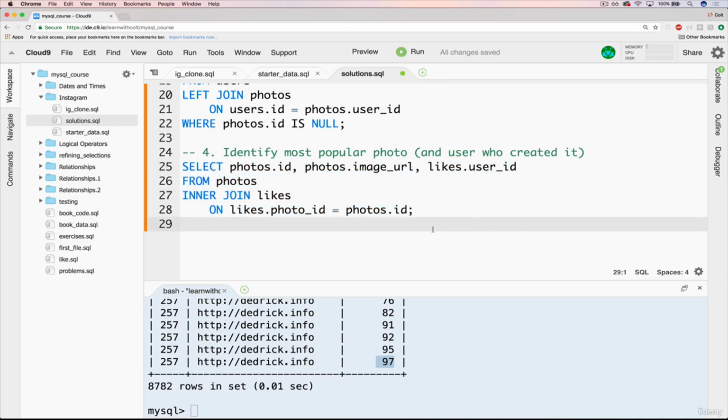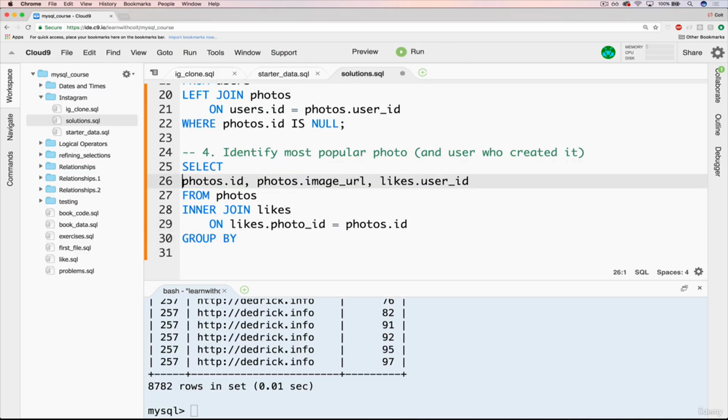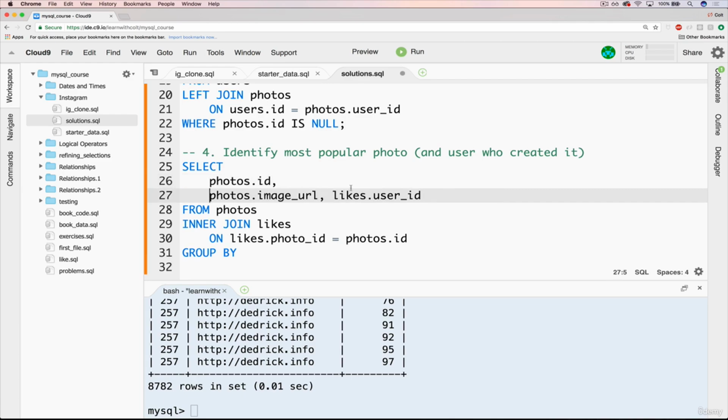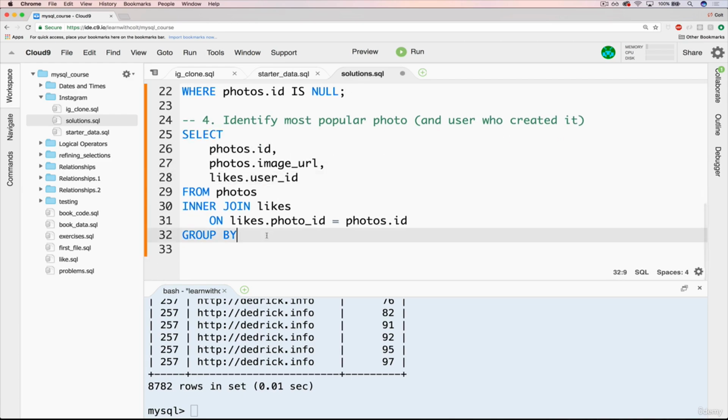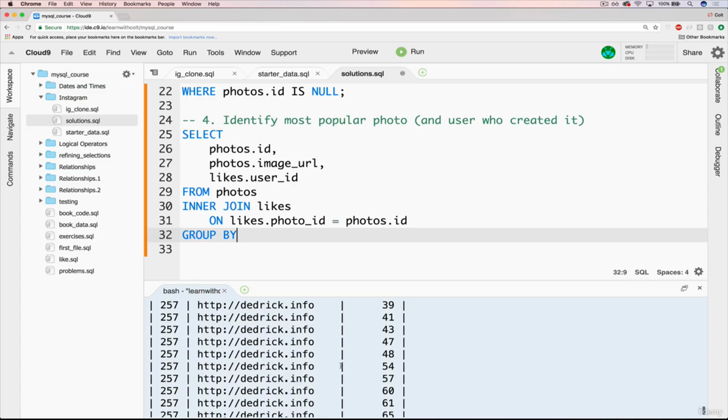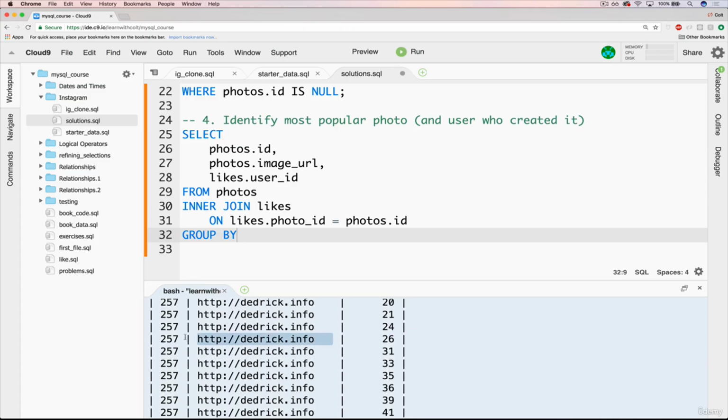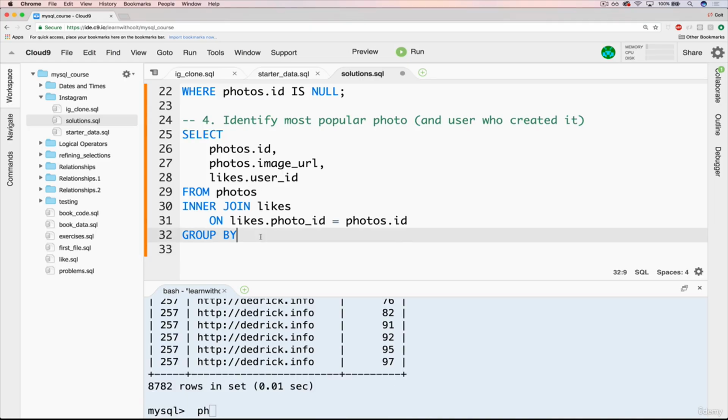Now what we want to do is figure out how many each photo has. So we're going to need to do a group by. And before I do that, let's just space this out nicely. Okay, and we're going to group by. We could do the image URL, but it's much easier just to do it with the integer of the photo ID. So group by photos up here, .id.